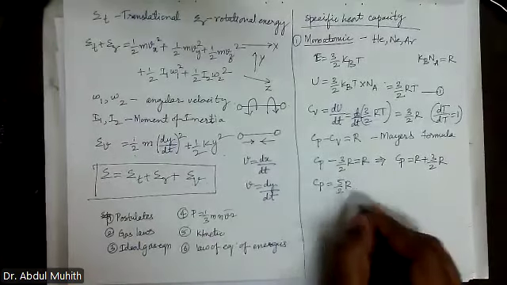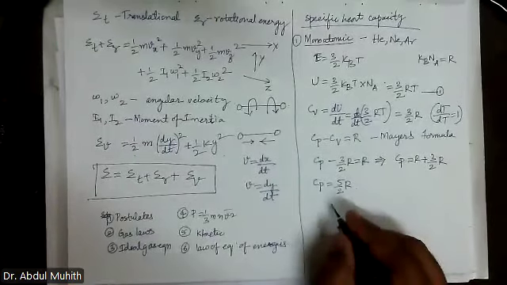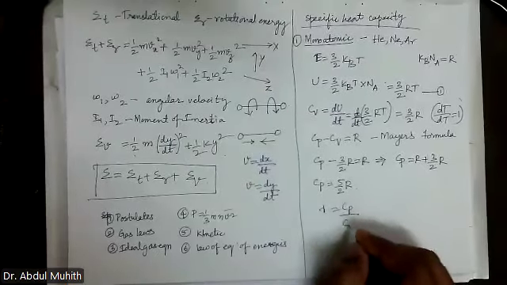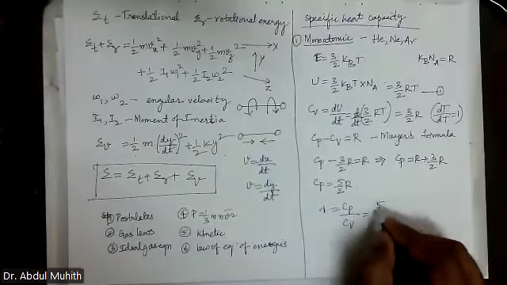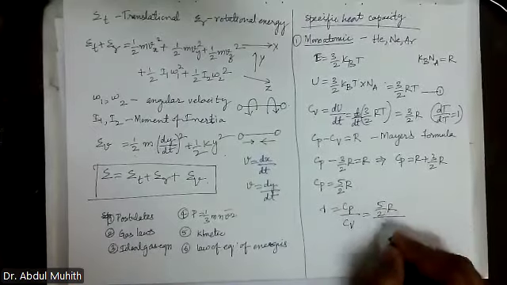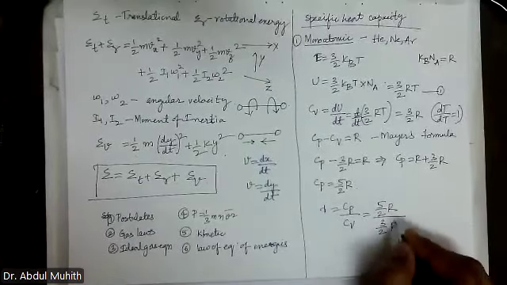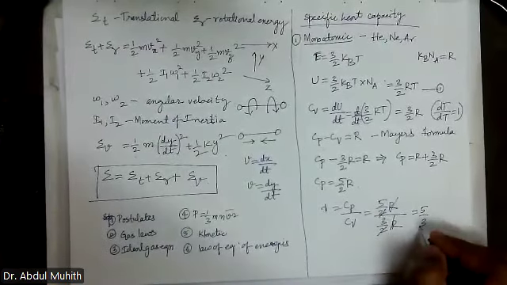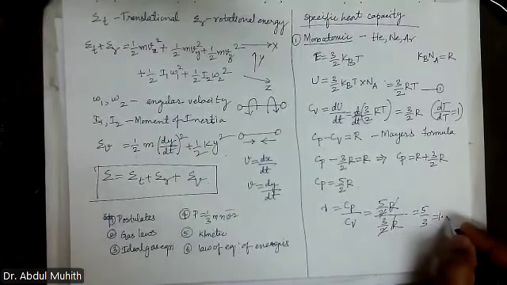Okay, we got Cp is equal to 5 by 2 R and Cv is equal to 3 by 2 R. But what is gamma? Gamma is equal to Cp by Cv, right? What is Cp? 5 by 2 R. What is Cv? 3 by 2 R. This R and R will go away, this and this will go away. Answer is 5 by 3. 5 by 3 means 1.66.